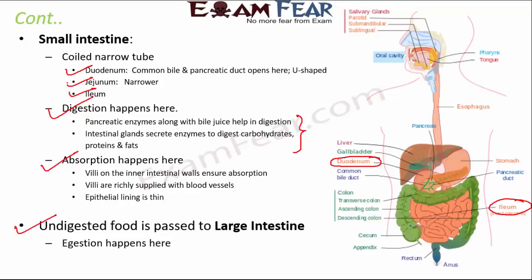So you see this green colored structure. All the excess water is absorbed from the undigested part of the food, and the remaining undigested part is thrown out through the anus. So basically egestion happens in the large intestine. So this is how the entire human digestive system works.